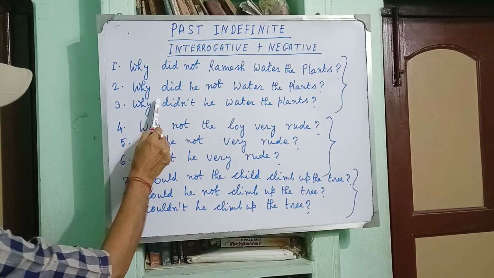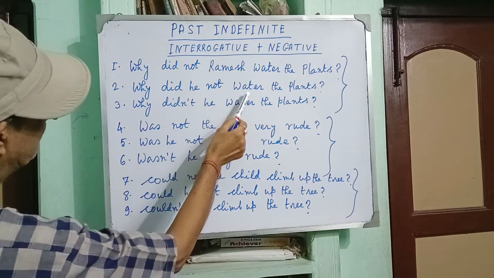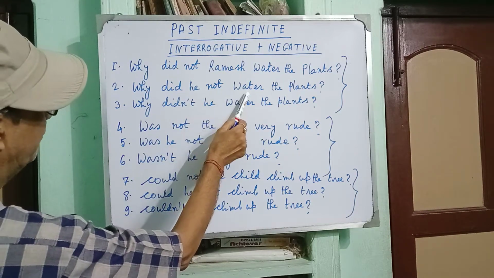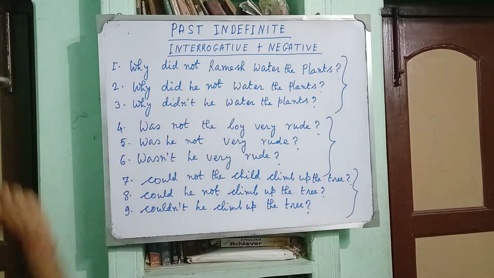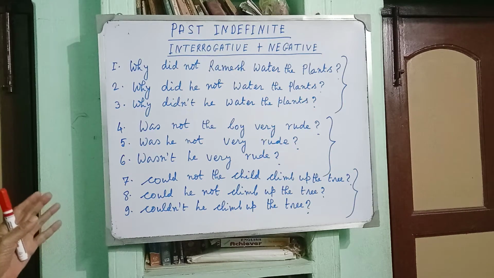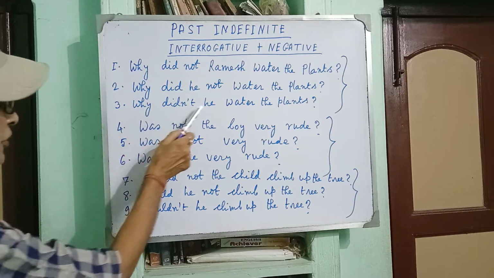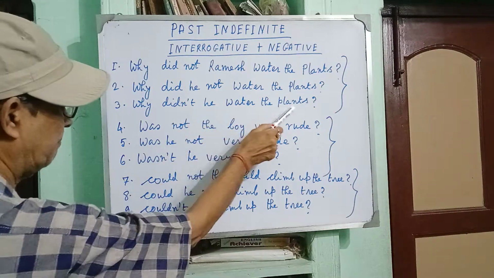before the subject and the negative form after the subject, and the principal verb or the finite verb is in the present form. Clear? But there is no problem if you use the short form. For example, why didn't he water the plants?